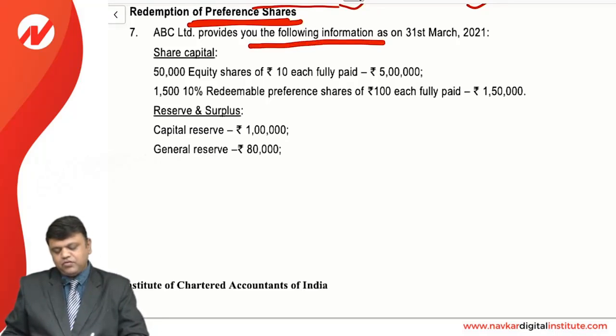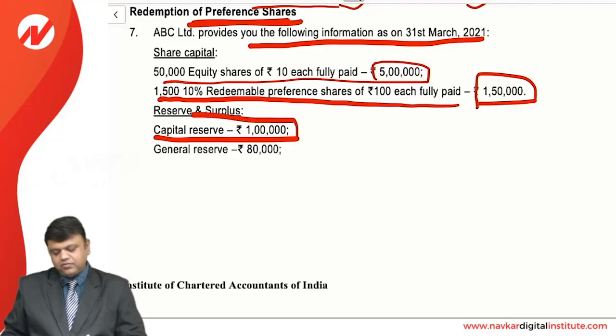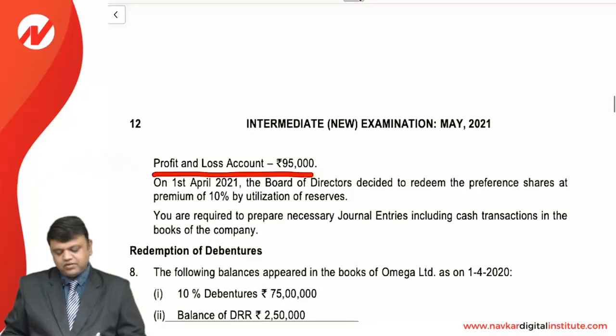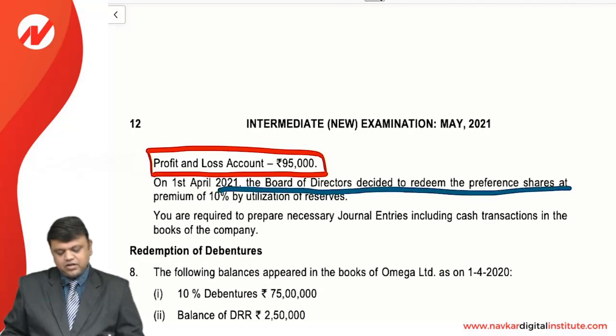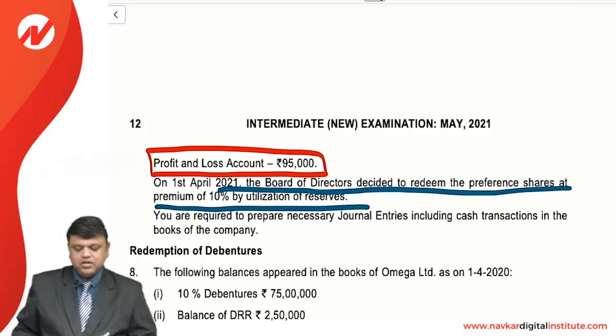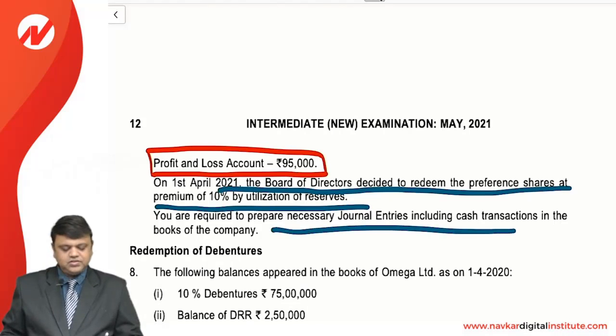ABC Limited provides you the following information as on 31st March. 50,000 equity shares of ₹10 each fully paid up, 5 lakh. 1,500 10% redeemable preference shares of ₹100 each, 150,000. Reserves include capital reserve, which is not free. Yes, general reserve is a free reserve. Profit and loss account is 95,000. On 1st April 2021, the board of directors decided to redeem the preference shares at a premium of 10% by utilization of reserves. As you can see, the company has enough reserves in its balance sheet. You are required to prepare the necessary journal entries including cash transactions in the books of the company.